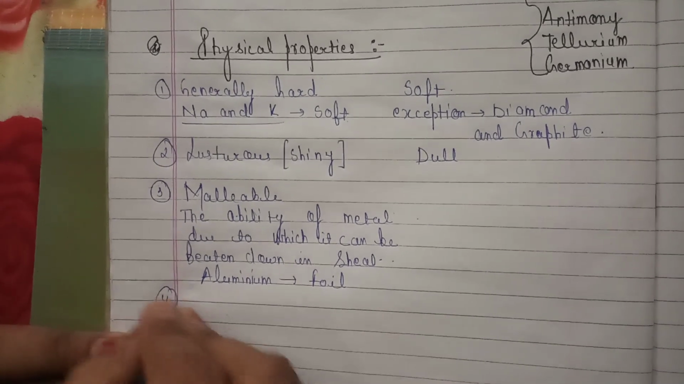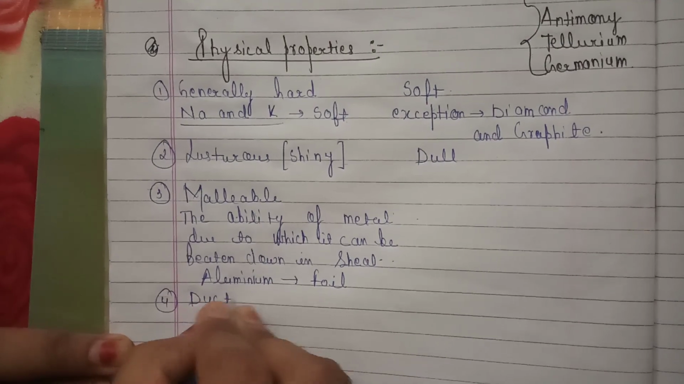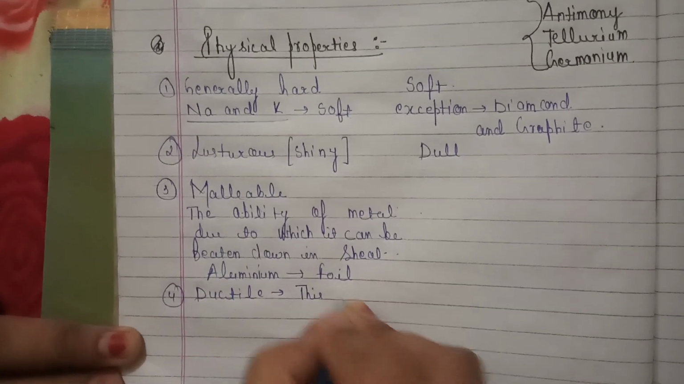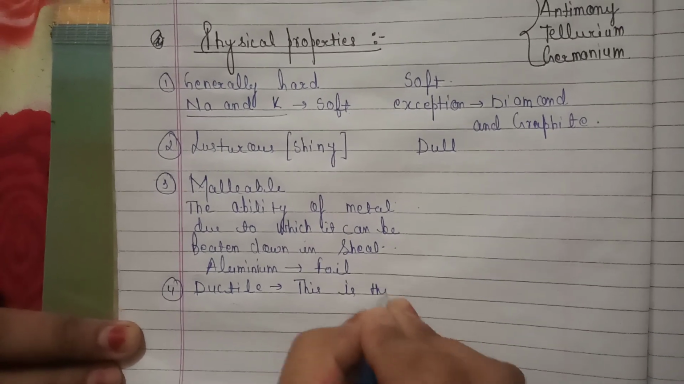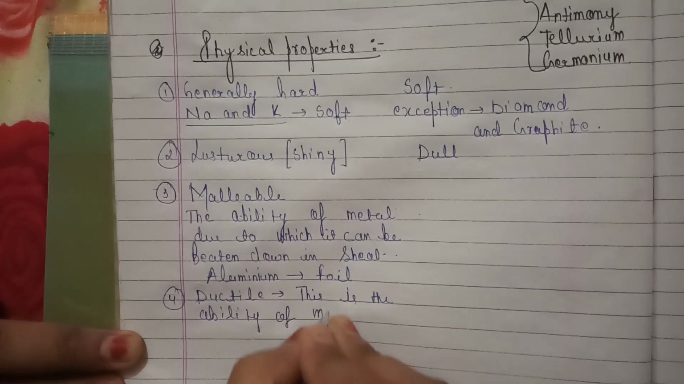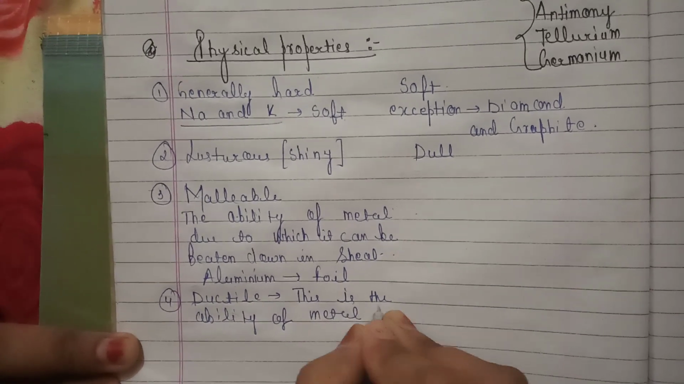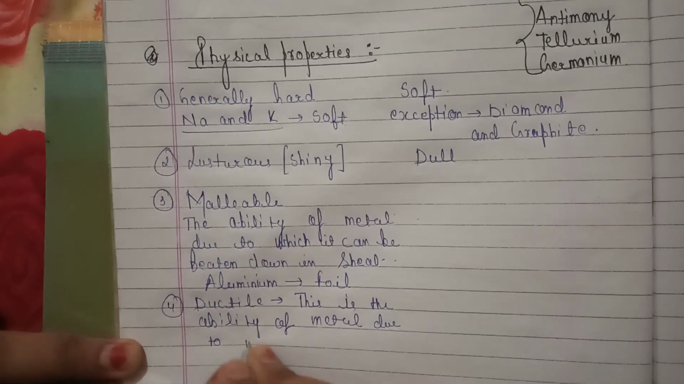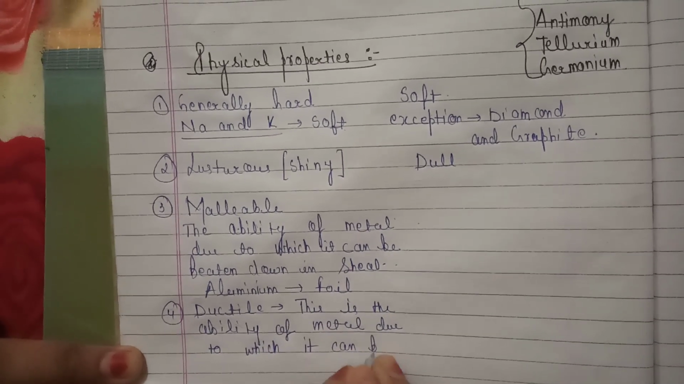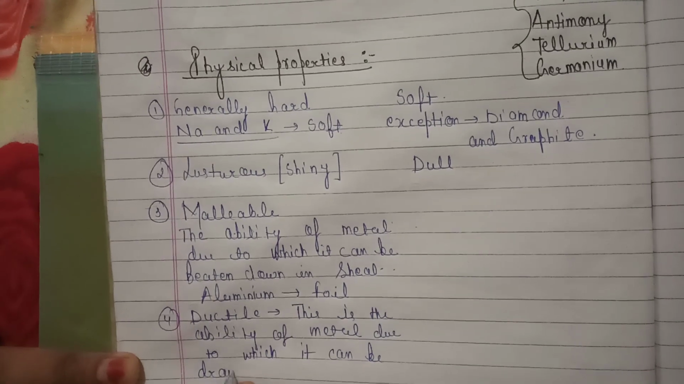Now, another property is that metals are highly ductile in nature. This is the ability of metal due to which it can be drawn into wires.